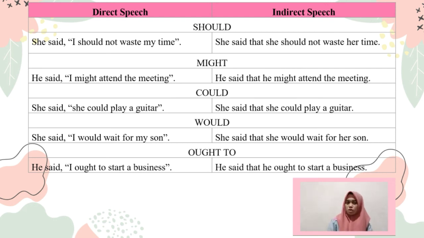The modal would, for direct speech: she said, "I would wait for my son." While for indirect speech, she said that she would wait for her son. And the last modal is ought to. For direct speech, he said, "I ought to start a business." For indirect speech, he said that he ought to start a business.